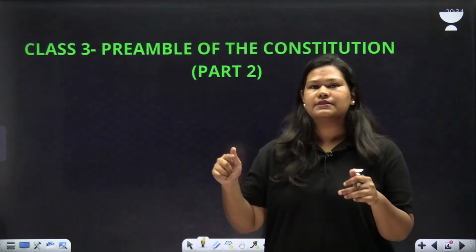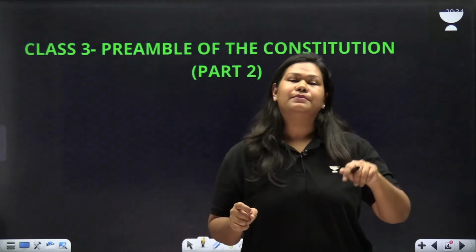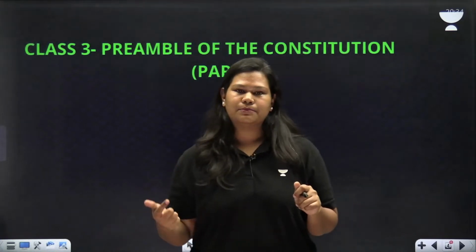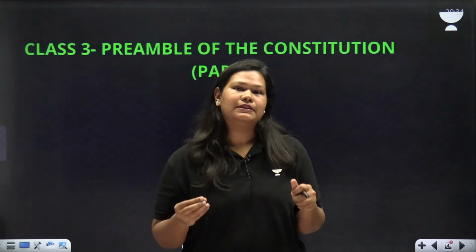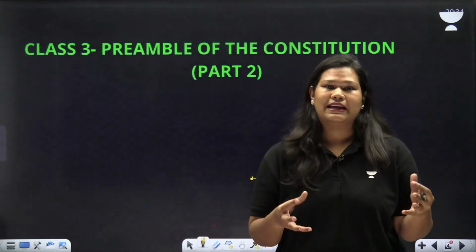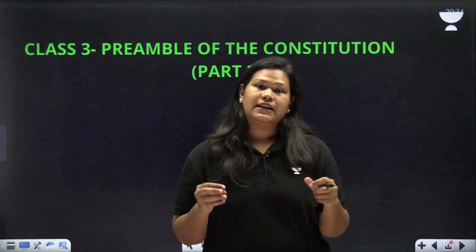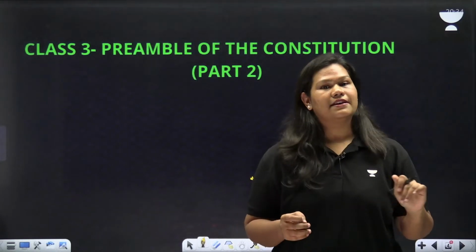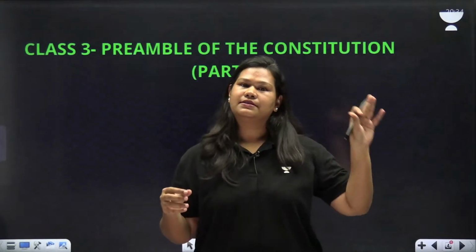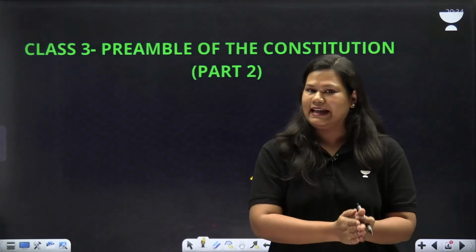So the first thing you notice in our constitution is the Preamble. The first page is the Preamble itself. But the Preamble was added at the very end in the Constituent Assembly. Now you must be confused because I mentioned before that the foundation on which the Preamble is made is the Objective Resolution, which was introduced by Jawaharlal Nehru. The Objective Resolution was passed in 1947 itself, but it is the basis on which the Preamble is designed. They are both different documents. So the Preamble was voted upon at the very end.